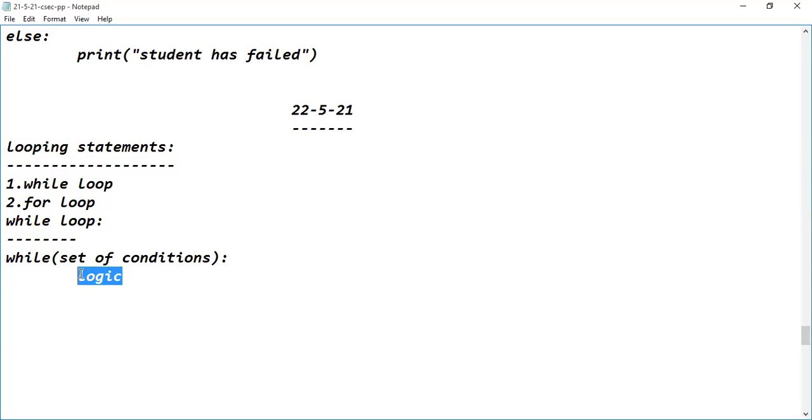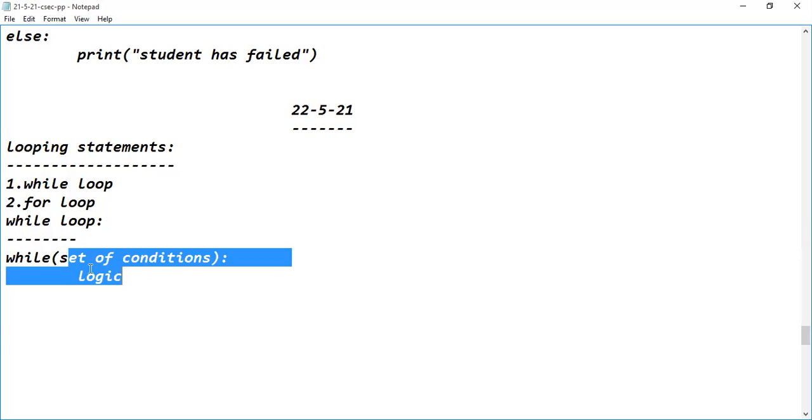So that logic can have a single or multiple statements. This logic is going to be executed up to what extent? Up to the extent the set of conditions is satisfied. Until that point of time, the logic is going to be executed. If the set of conditions is satisfied n times, then the logic will be executed n times. If satisfied 2 times, the logic is executed 2 times. If the conditions are not satisfied even once, the logic is not going to be executed at all.